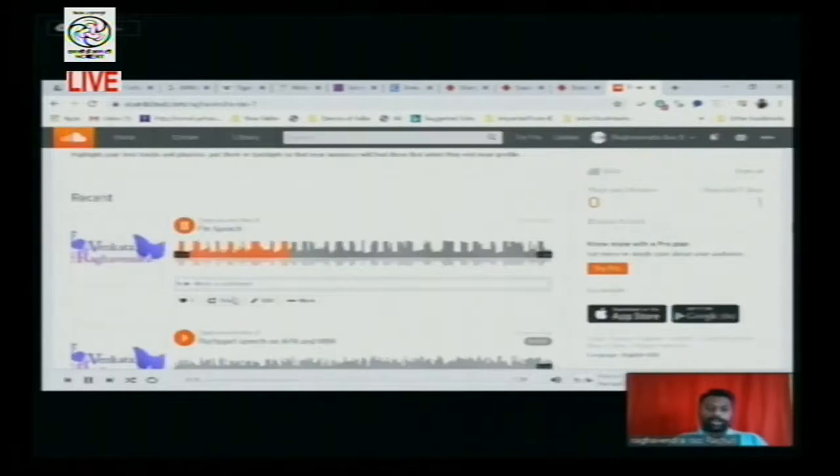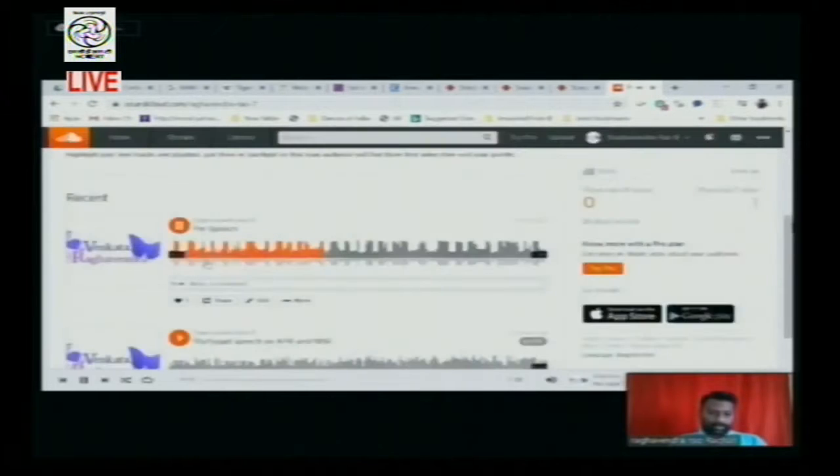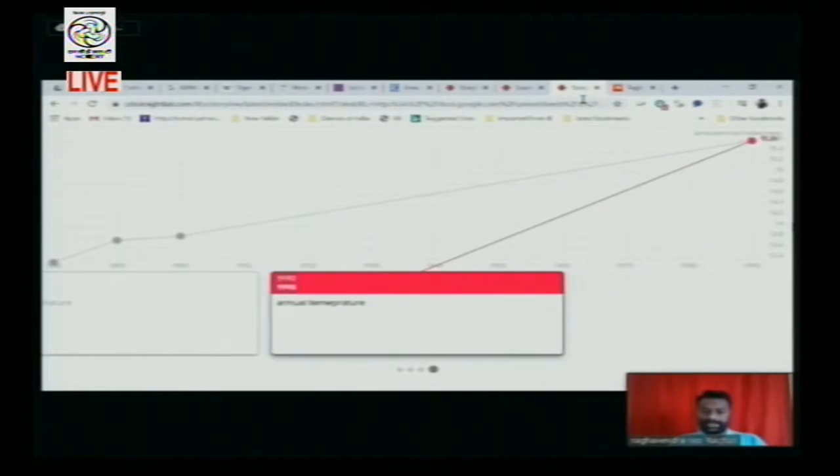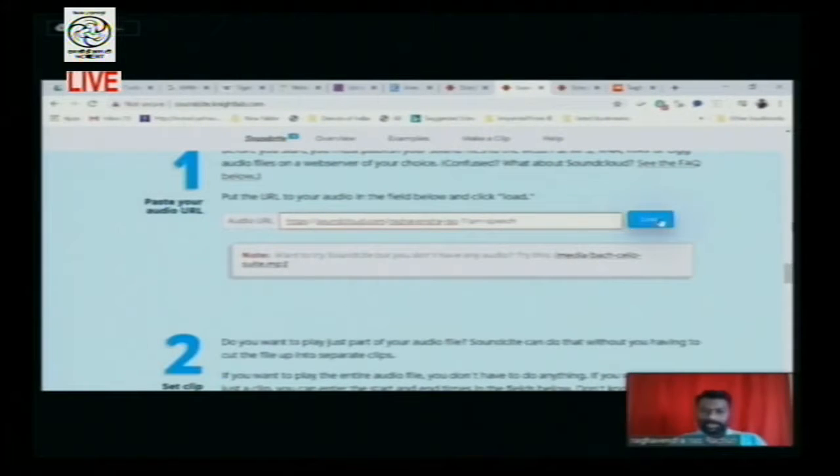So now you need to get the link. Here we have a sound clip. This sound clip we just wanted to integrate in a text, like I am pasting here and click load.